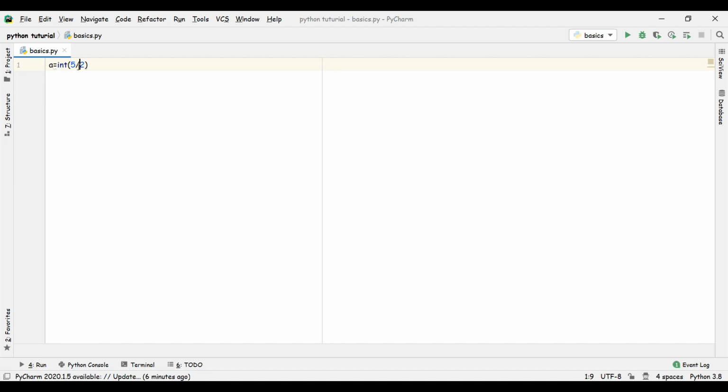This slash means divide, and it gives the answer as the quotient. If we use the other operator instead, we'll get the remainder. If you are getting confused, we'll see this in our next video. So let's just use this and simply print our variable.